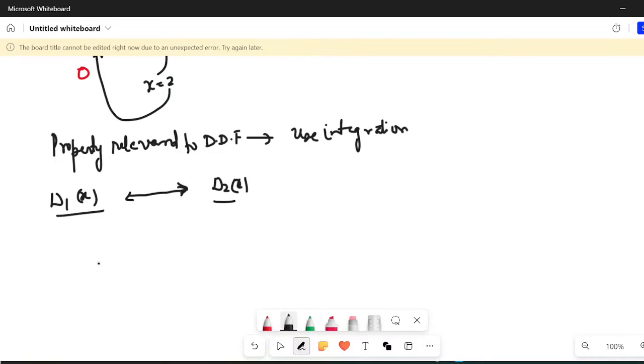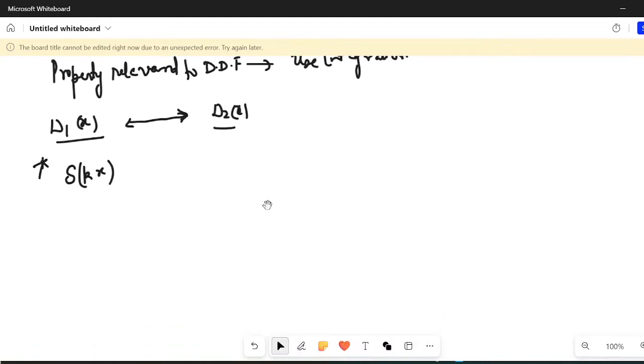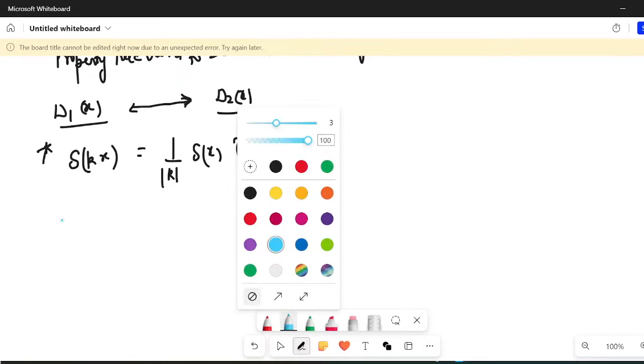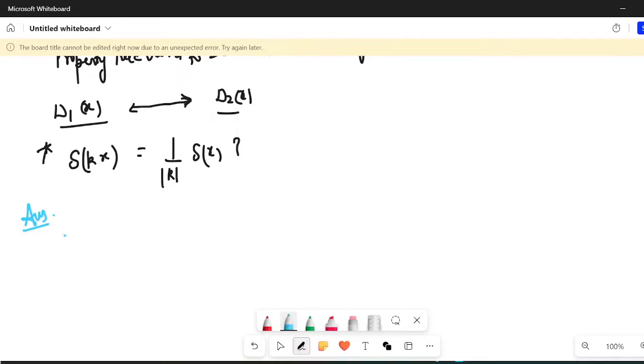So for example, if I want to derive the scaling property, I'm not going to derive any property from here on, but I'm just saying how to go about it. If I want to write this, Dirac of kx equals 1 upon mod of k Dirac of x, how to understand this?